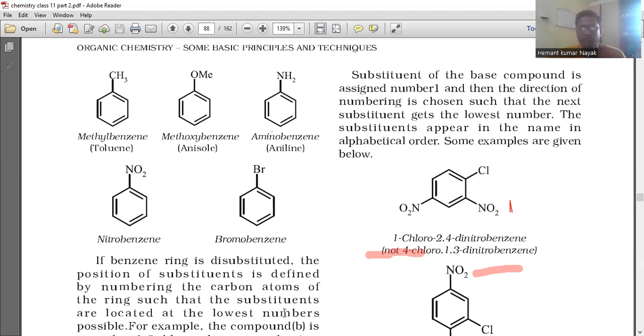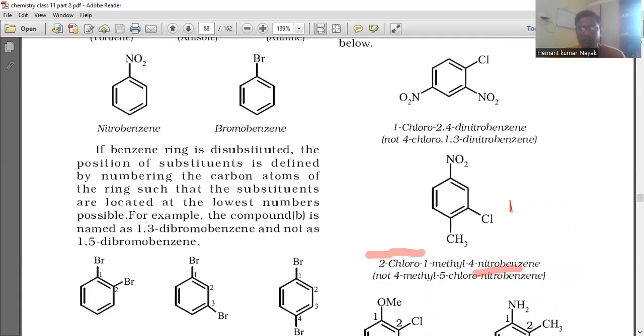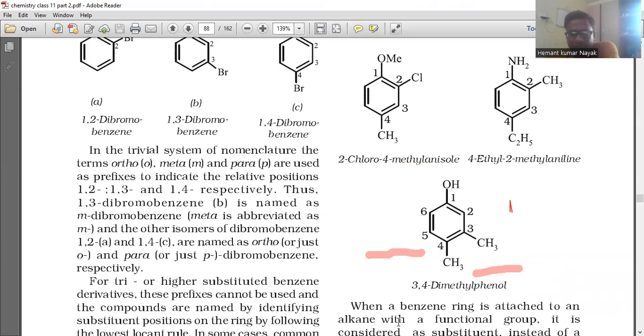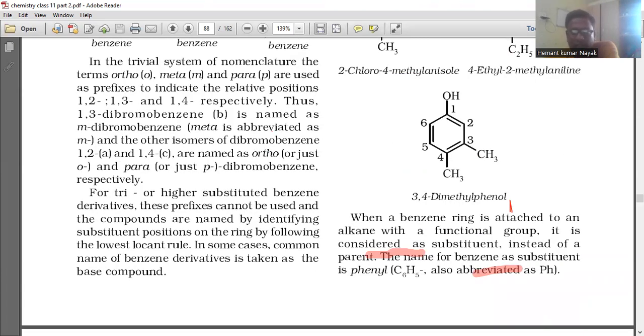1-chloro-2,4-dinitrobenzene, you can call it, and the next is 2-chloro-1-methyl-4-nitrobenzene. And the next is 2-chloro-4-methylanisole, 4-ethyl-2-methylaniline, 3,4-dimethylphenol.